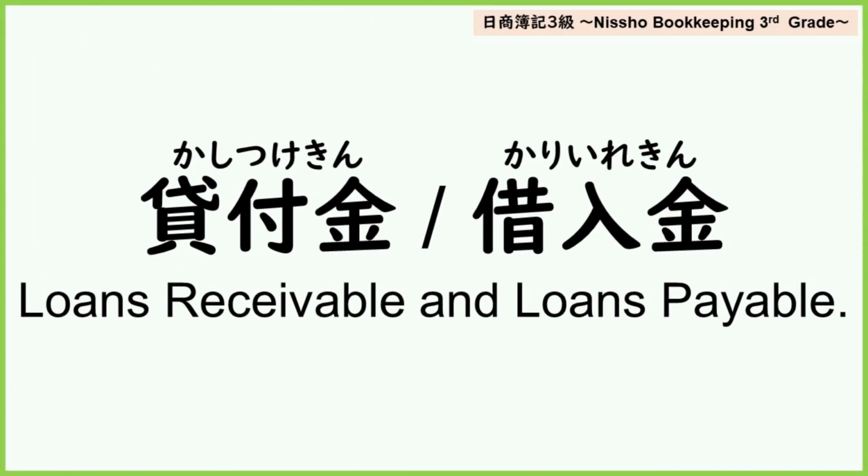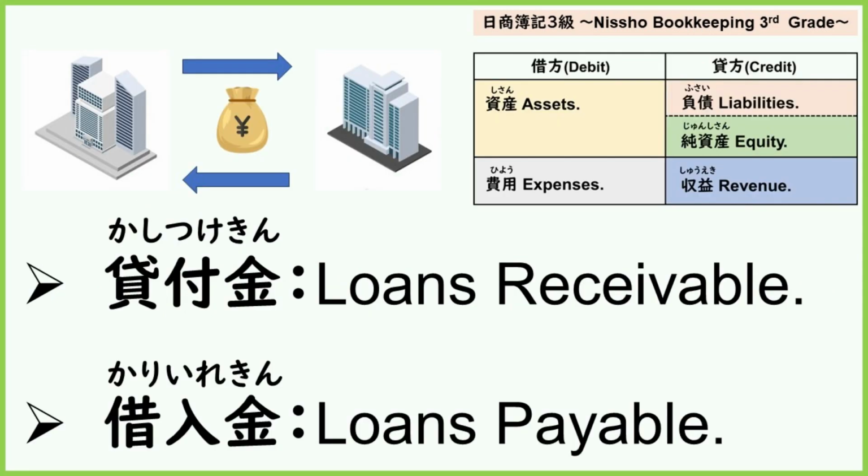The first content: loans receivable and loans payable. Not only banks, but also companies may engage in borrowing and lending money. Loans receivable represent the right to receive money back later, so they are recorded as assets. On the other hand, loans payable represent the obligation to repay money later, so they are recorded as liabilities. First, I will start explaining about loans receivable.